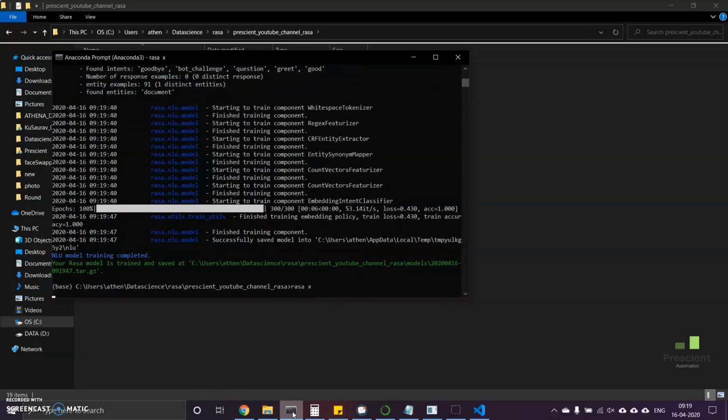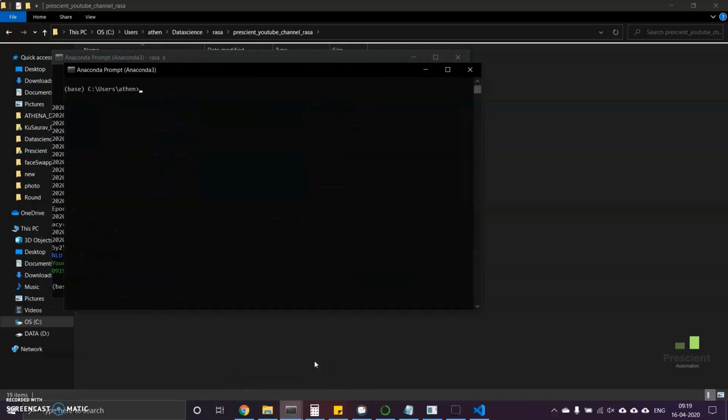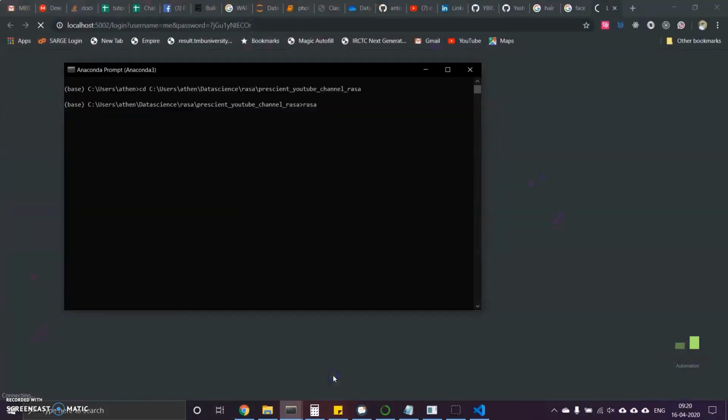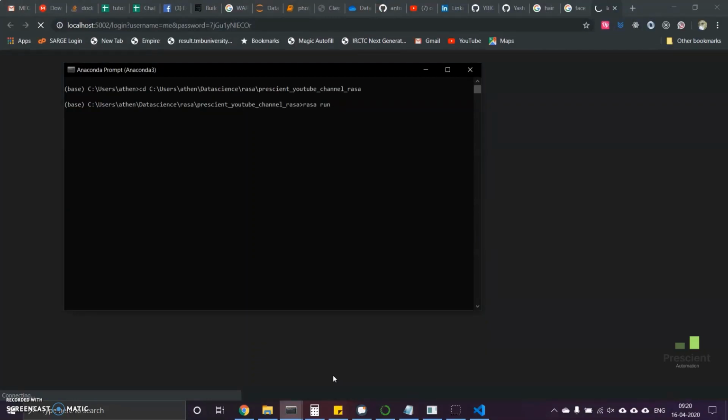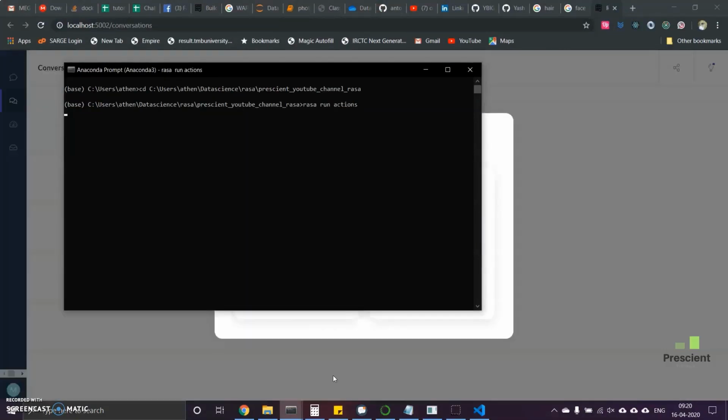So let's open Rasa X, and in parallel we have to open another Anaconda prompt, and there again cd into the folder and use rasa run actions, so that the actions get registered and we can fetch the data from the Google Drive API.